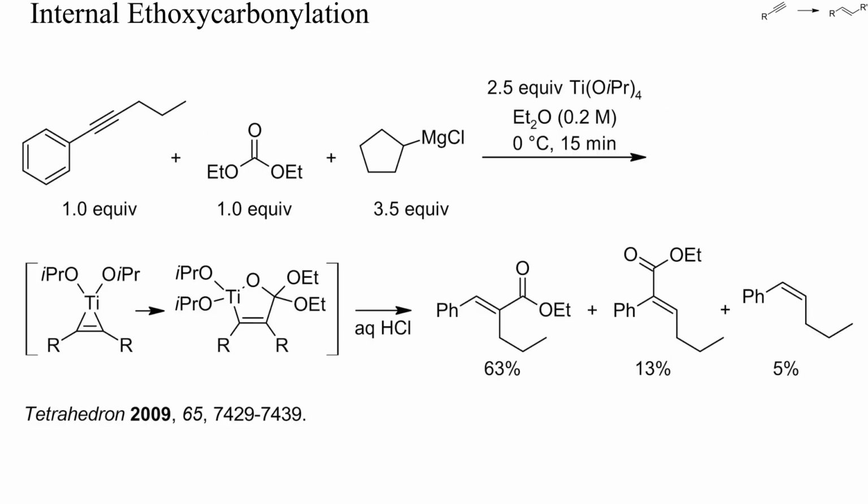Titana cyclopropenes also react with dialkyl carbonates, as shown here. In this example, a mixture of two isomeric acrylates resulted, together with 5% of the hydrogenated alkyne. This byproduct could probably have been avoided with a slight excess of diethyl carbonate instead of just one equivalent.